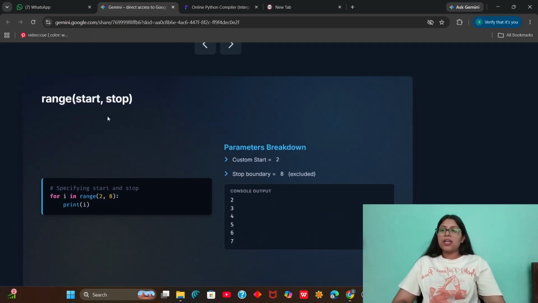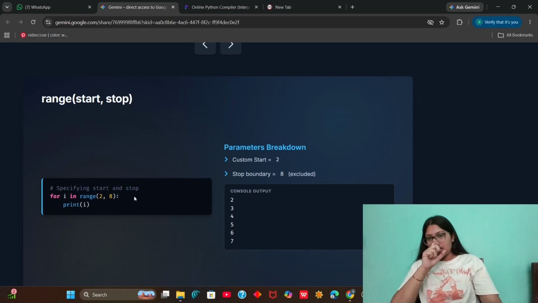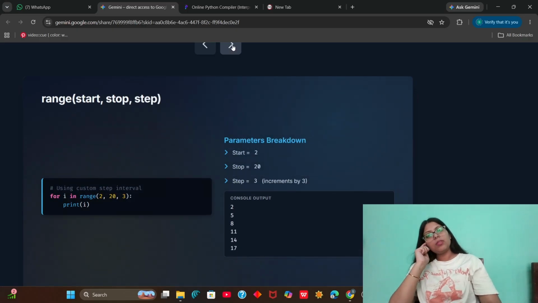In the other case, we can specify the start point. So instead of taking the default start, that is 0, now the loop is starting from the custom start, which in this case is 2. So we start from 2 and the stop boundary is 8, that is excluded also. So we start from 2, we do 3, 4, 5, 6, 7, and we stop at 7, that is before 8. We do not print 8.